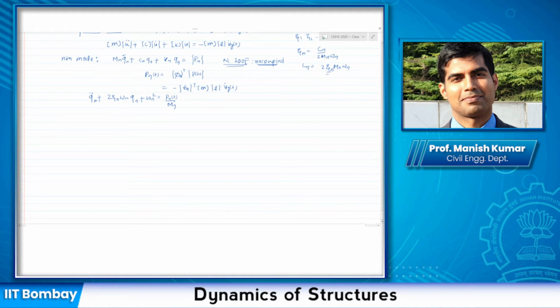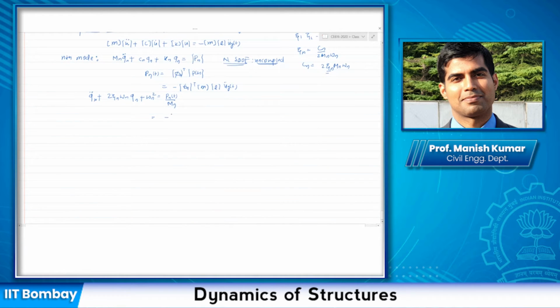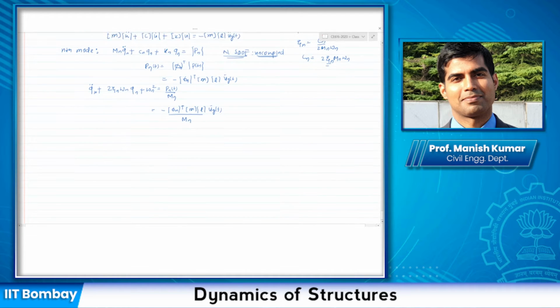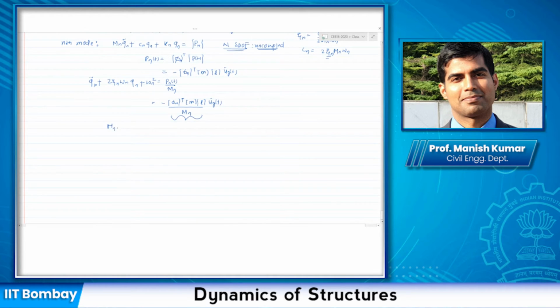Pn by mn is phi transpose times m times the influence vector times ug double dot t, divided by mn. If you remember, this is gamma n, which is also called the modal participation factor.